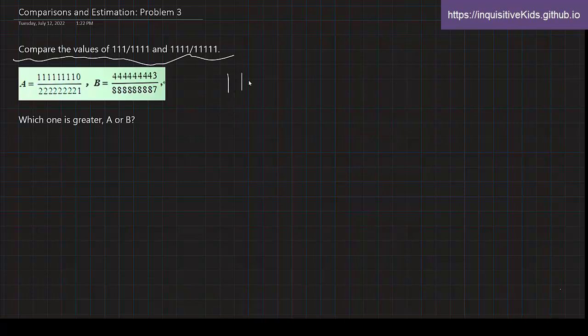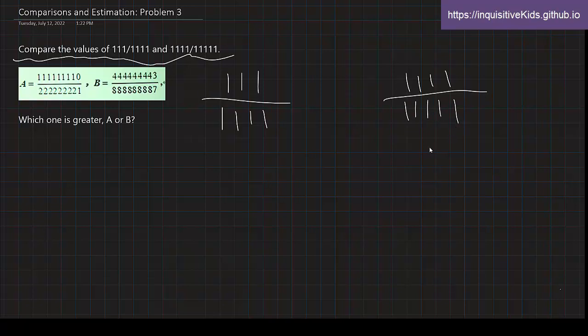We had 111 over 1111 and 1111 over 5 ones. 1, 2, 3, 4, 5. So what I like to do for this one is to first subtract them from 1.